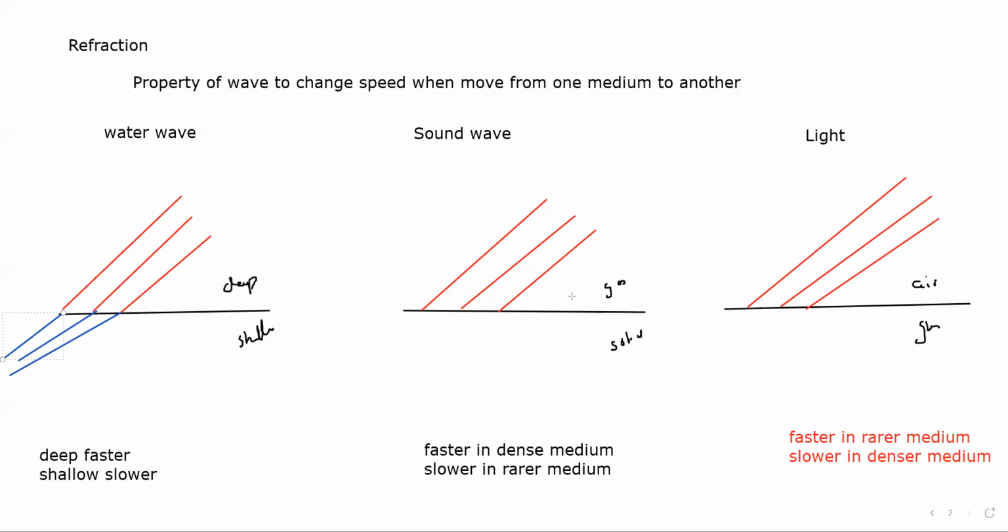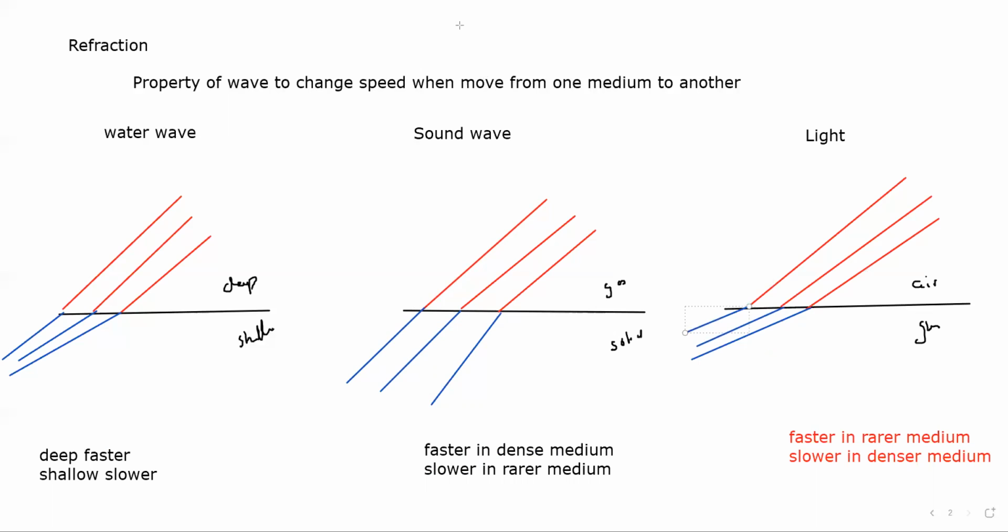But for sound, the opposite will happen, because sound travels faster in solid. So the part of the wavefront which is in a solid will travel faster compared to the part in air or gas. And for light, the same thing happens. Light travels slower in a denser medium, so it slows down or it will also lag behind.